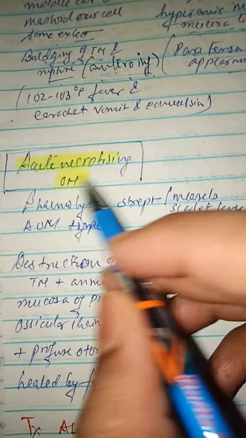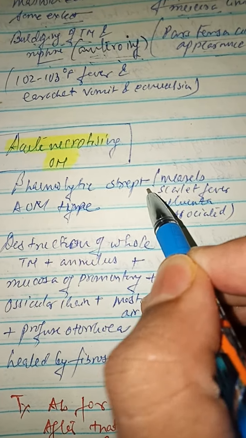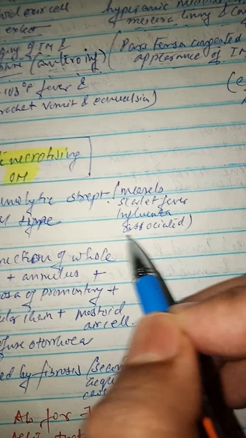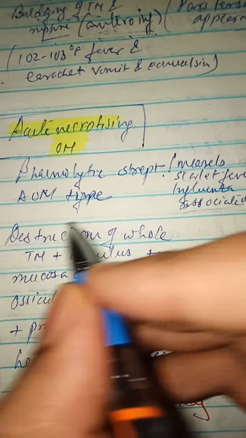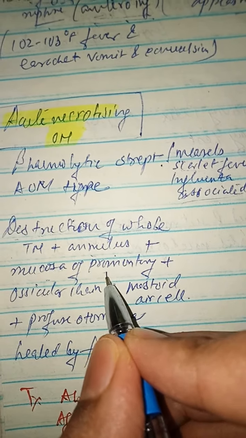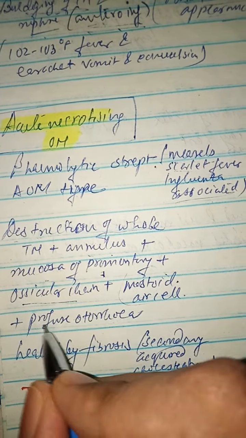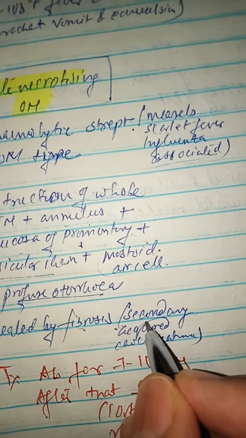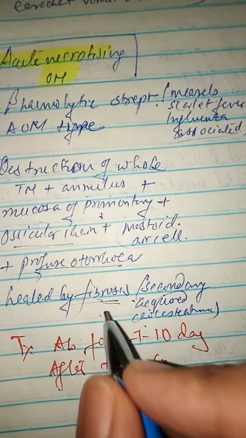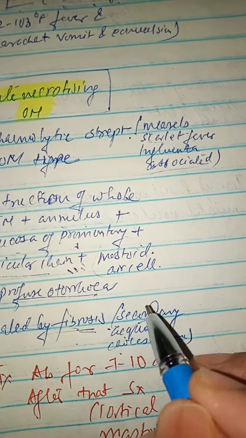Now coming to acute necrotizing otitis media. It is mainly caused by beta hemolytic streptococcus. Children with measles, scarlet fever, and influenza are associated with acute necrotizing otitis media. Here there is destruction of the whole tympanic membrane along with the annulus and the mucosa of the promontory, the ossicular chain is destroyed, mastoid air cells are destroyed, there is profuse otorrhea, and healing by fibrosis, with secondary acquired cholesteatoma. So there is a total perforation, or there can be a marginal perforation.